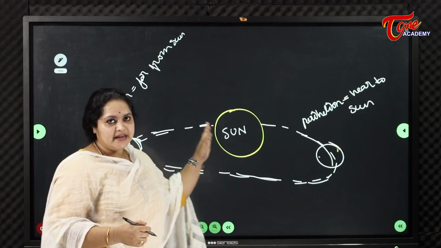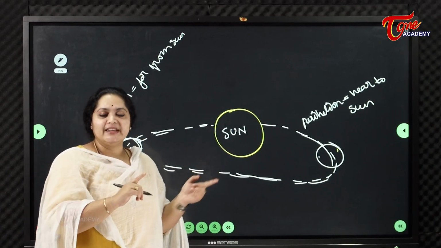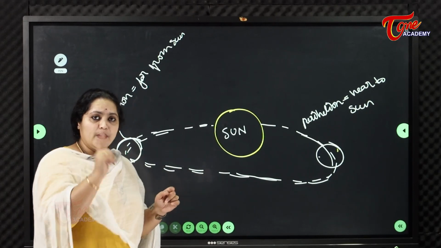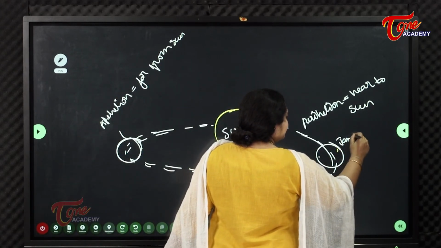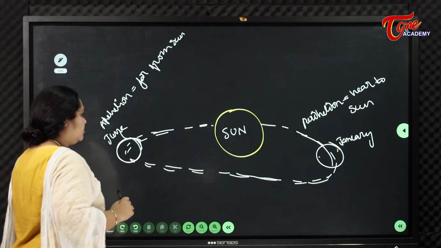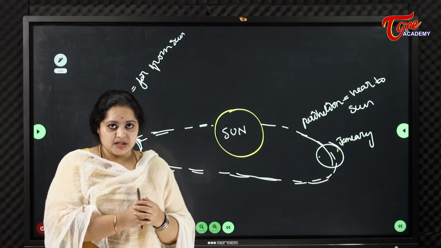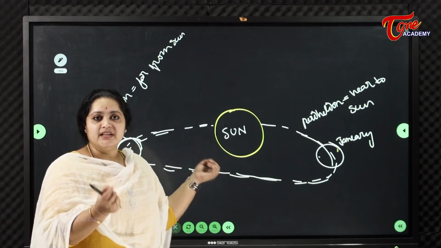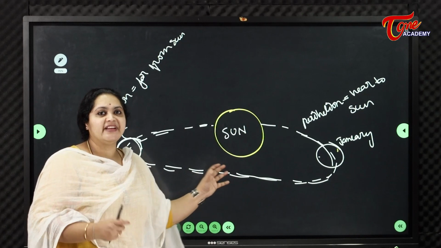When it is near to the sun, that happens in January, but northern hemisphere experiences winters in January, where earth is near to the sun, right? This is in June. When it is far from sun, northern hemisphere experiences summers. So this is one phenomenon where insolation will be less.